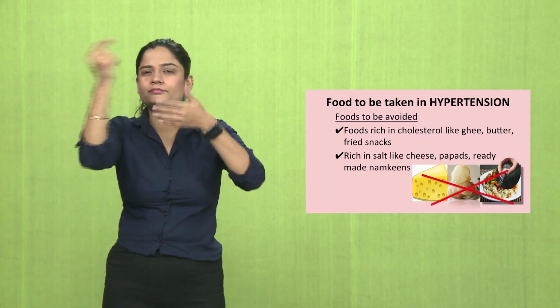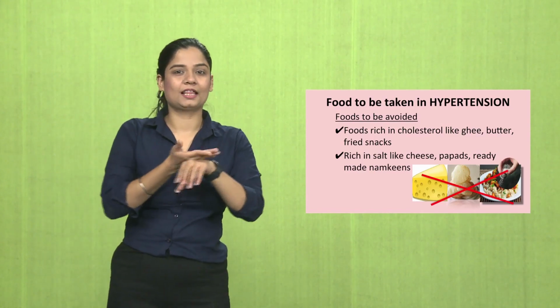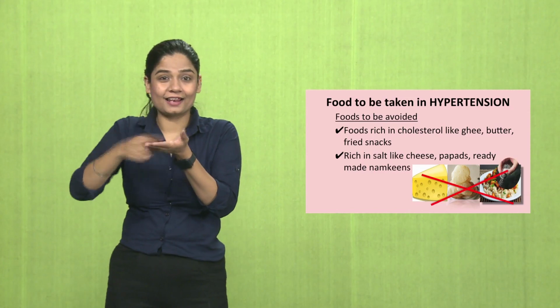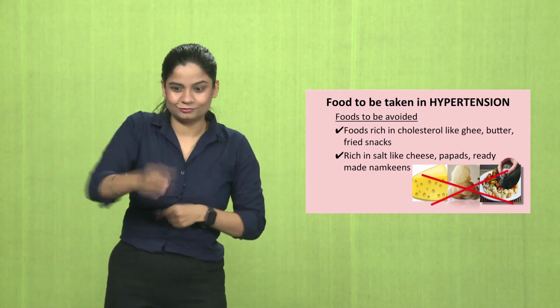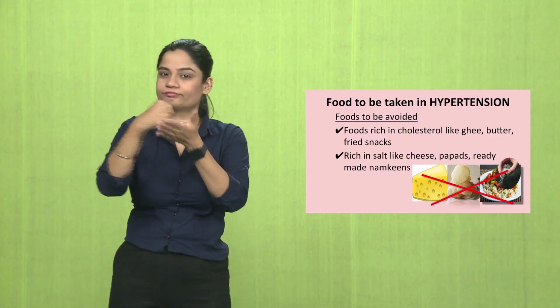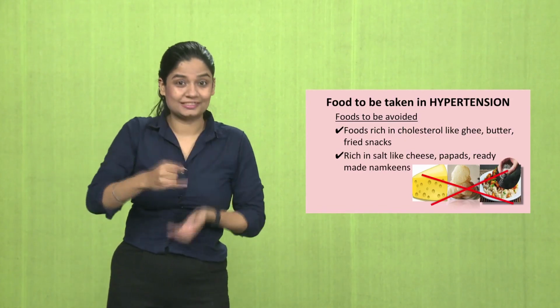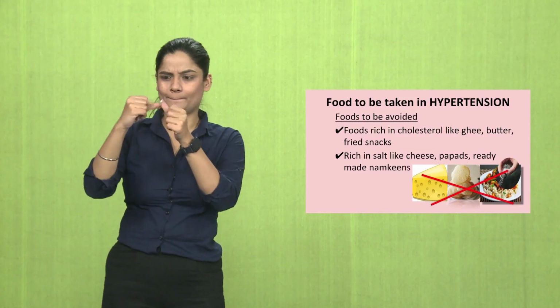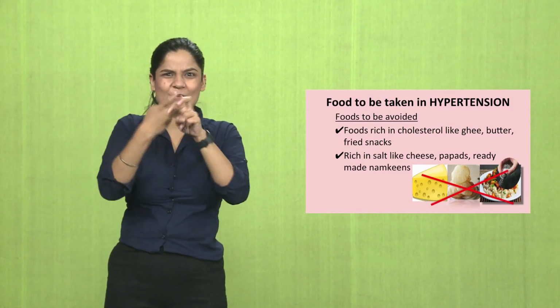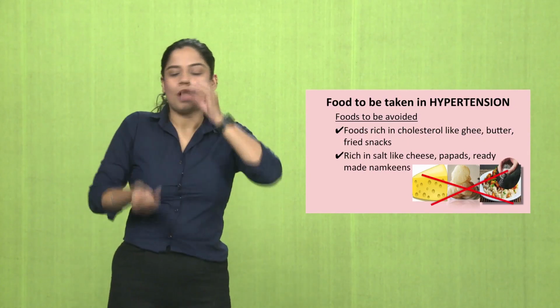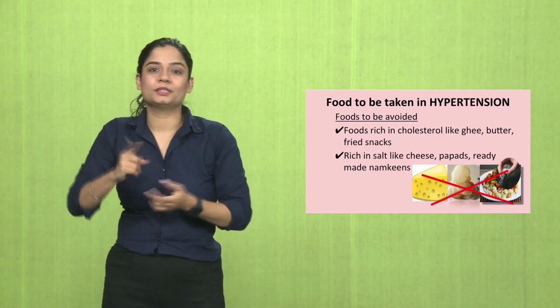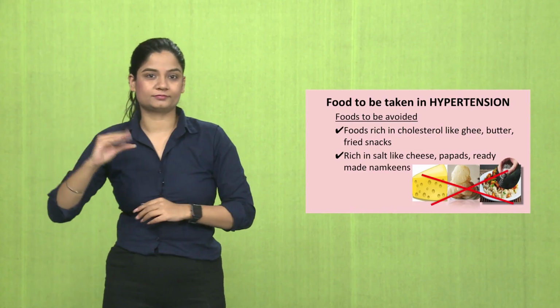Foods that need to be avoided in hypertension: ghee, which is rich in cholesterol, butter, fried snacks like samosa and all. These should not be taken when you have high BP. Avoid cheese, papad or ready-made namkeens. These should be avoided for hypertension.